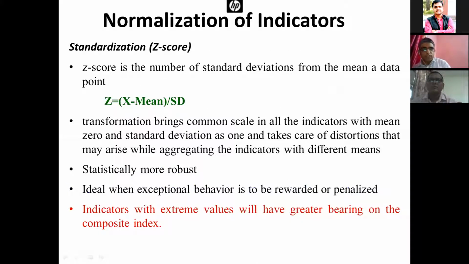The second approach is the Z score, that is, the number of standard deviations of a data point from the mean. This transformation brings all the indicators to a common scale with mean 0 and standard deviation 1. Statistically, it is more robust, but ideally it is used when exceptional behavior is to be rewarded. Indicators with extreme values will have greater bearing on the composite index.